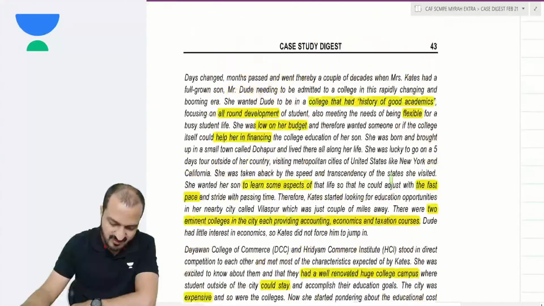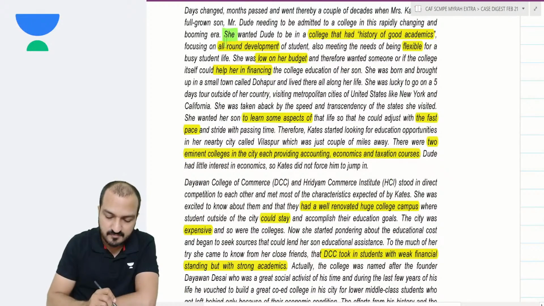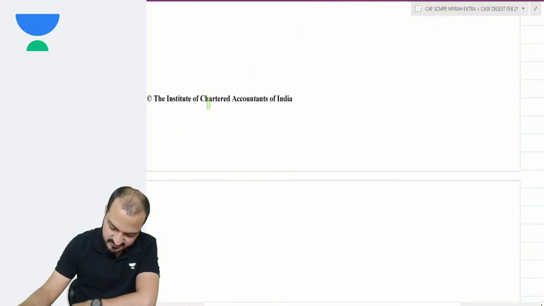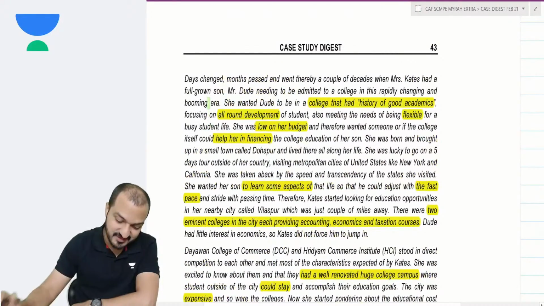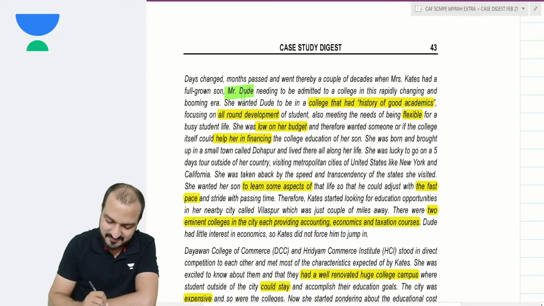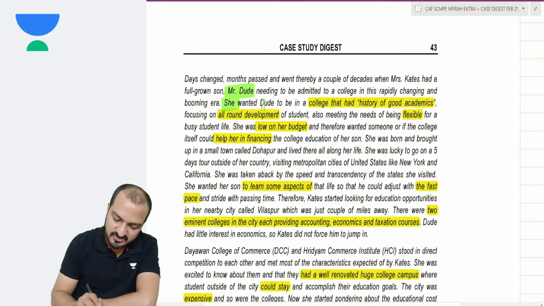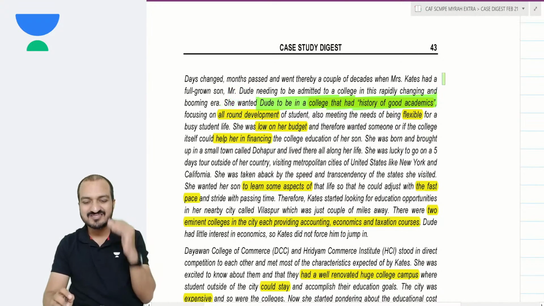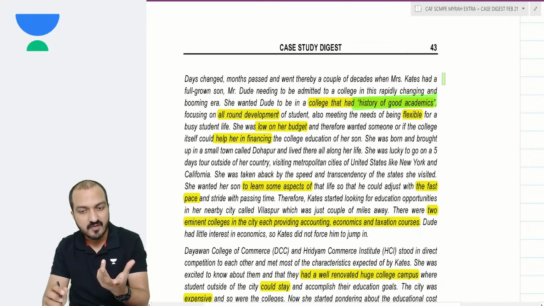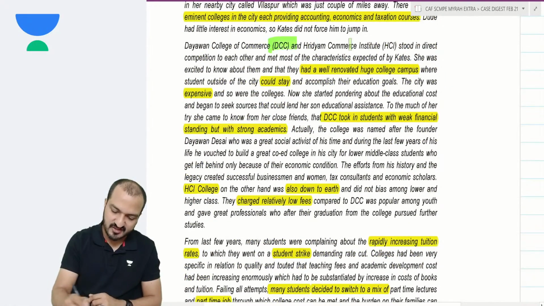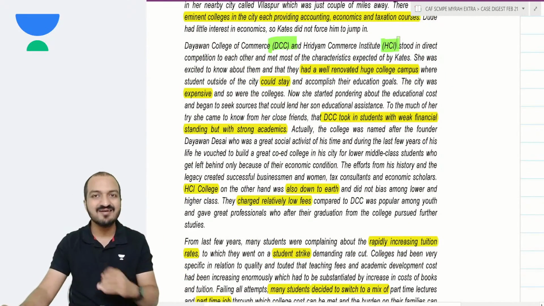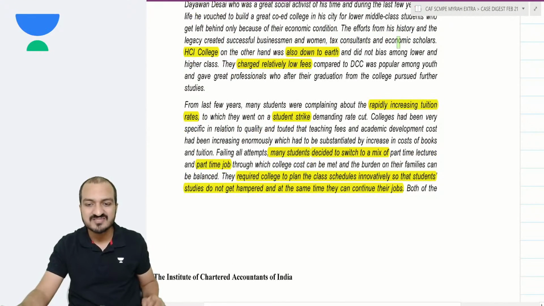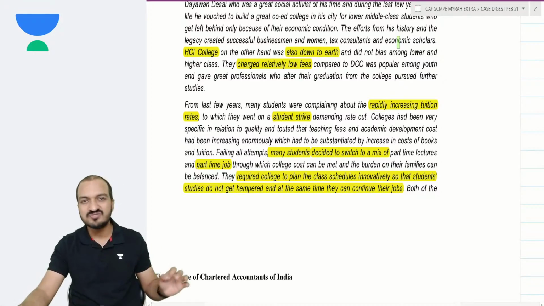Yeah, but first they have just told what kind of college she wants. Mrs. Gates is your client, and her son's name is Mr. Dude. So she wants Dude to be in a college that had a history of good academics. She is just first describing her requirements. Then she is describing the two colleges which she is looking at, and she has also done her research on these two colleges. But she wants you to convince her son regarding choosing the best college.